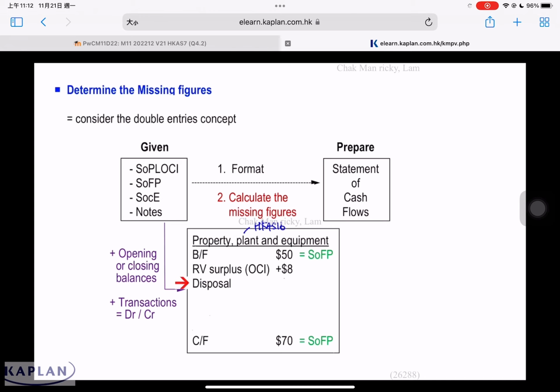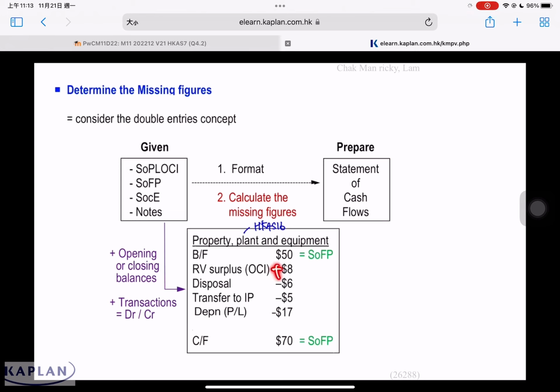During the year, there's a disposal of PP. As a result of the disposal of PP, we must remove the PP to calculate the gain or loss. For example, for the disposal, you should minus 6. During the year, there's a transfer to investment property. For example, you have a property. In the past, we used the property ourselves. Now, we use the property for rental income. We must transfer from PP to IP, so you have to minus 5. And during the year, depreciation in profit and loss is equal to 17.